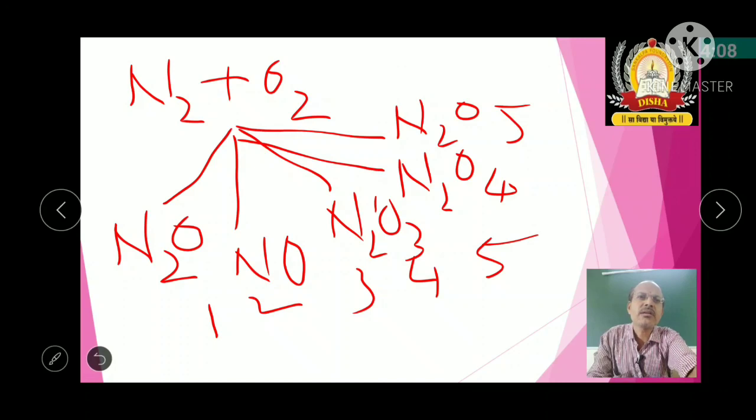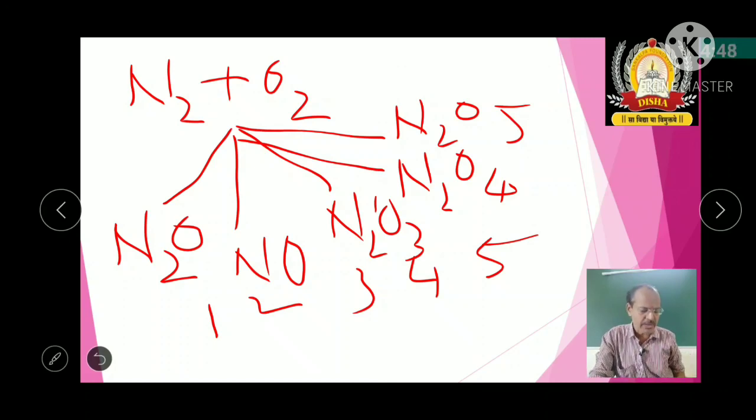Here it is 1 in the case of nitrous oxide, 2 for nitric oxide, 3 for nitrogen trioxide, 4 for nitrogen tetroxide, and 5 for nitrogen pentoxide. Here the nitrogen mass remains the same, but the oxygen mass increases in the ratio 1:2, 2:3, 3:4, 4:5. So that is about the law of multiple proportions.